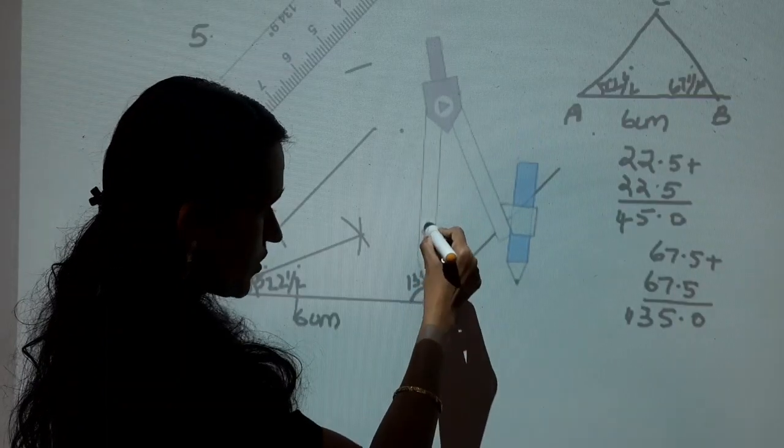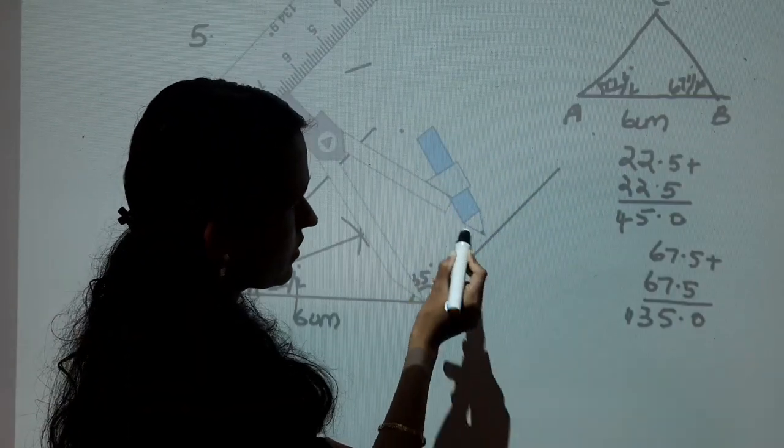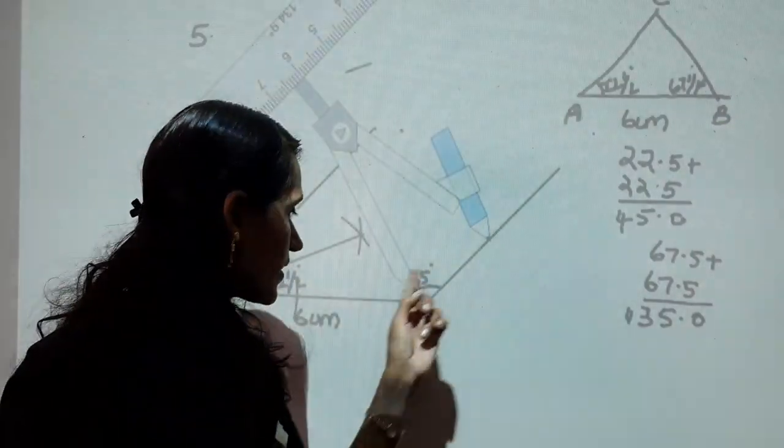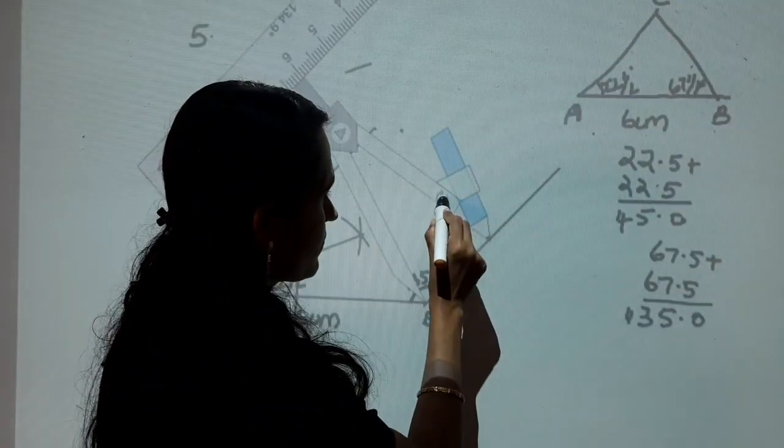Okay, keep the compass on point B and draw two arcs on these two lines as per your measurement.